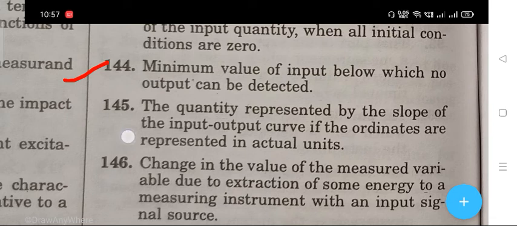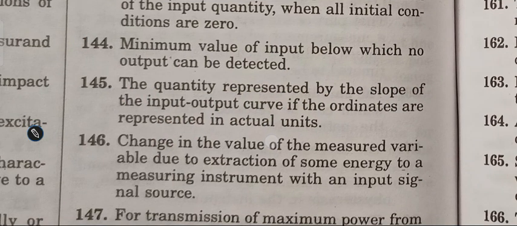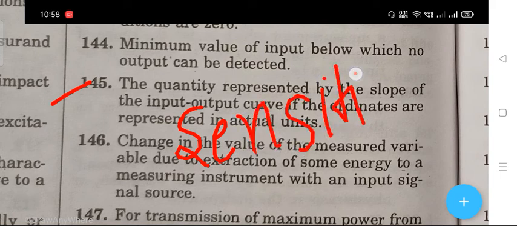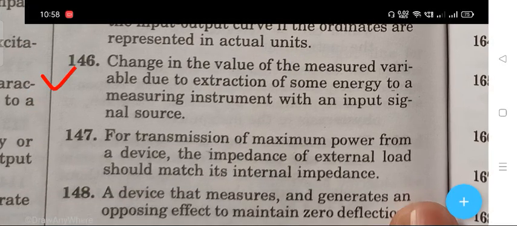The right answer is threshold. The next question: the quantity represented by the slope of the input output curve if the ordinates are represented in actual units. The right answer is sensitivity. The next question is 146: change in the value of the measurement variable due to extraction of some energy